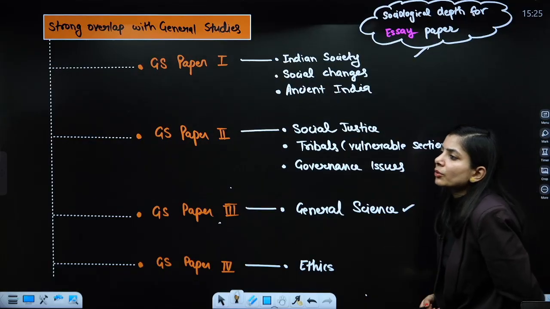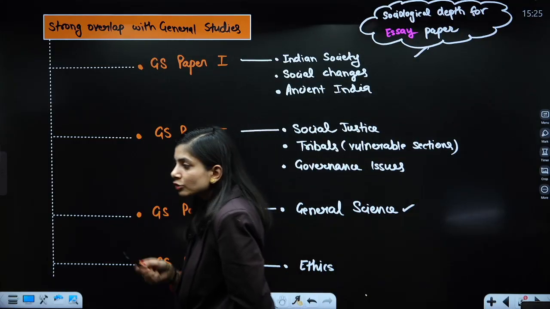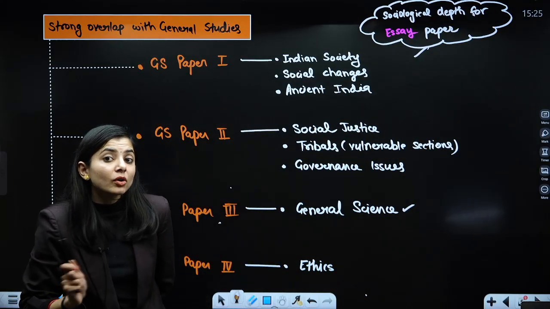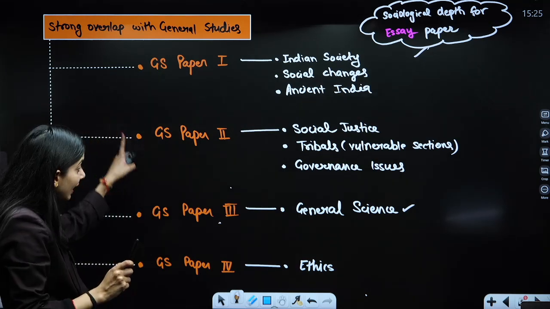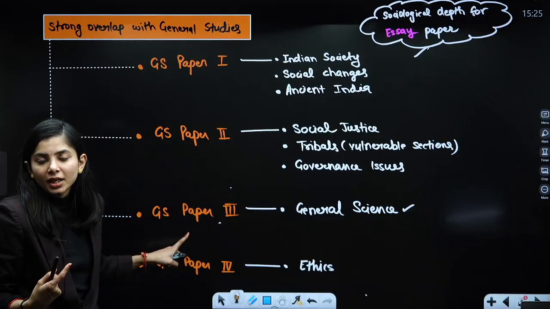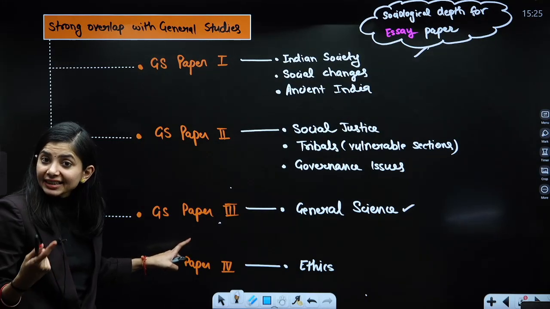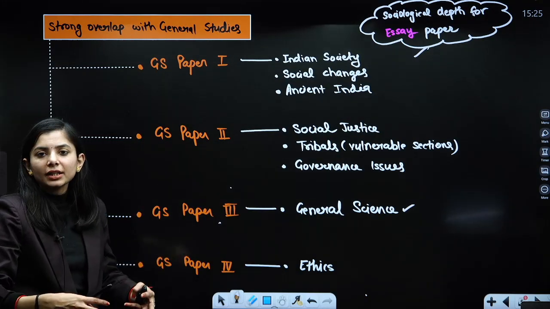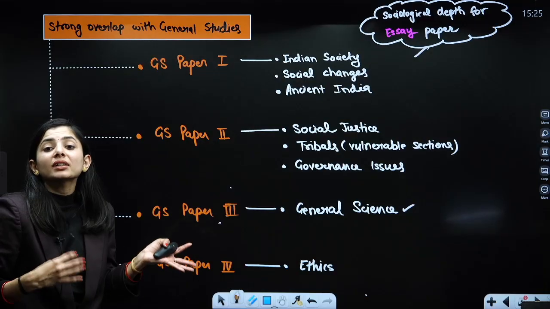So that's how you can see that anthropology is not all about biology or science. It is basically a blend of all these types of GS paper aspects, and that's why studying anthropology is not considered boring.